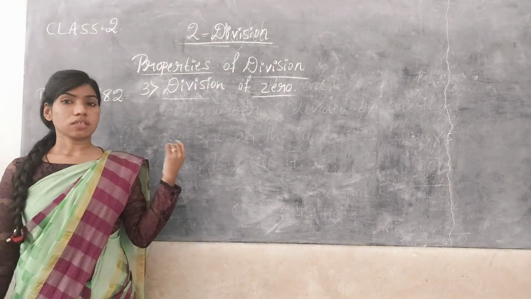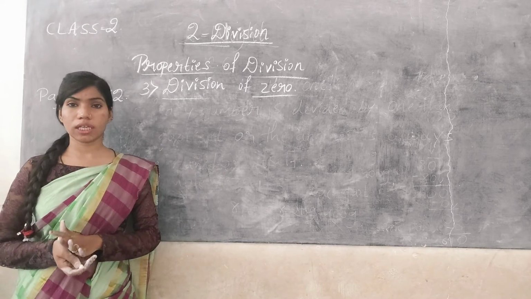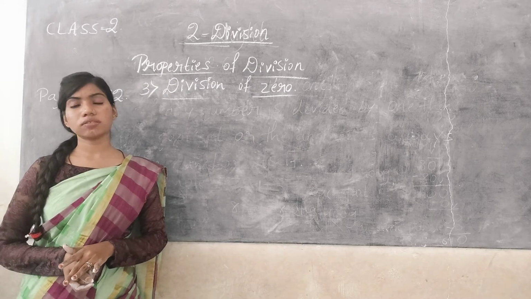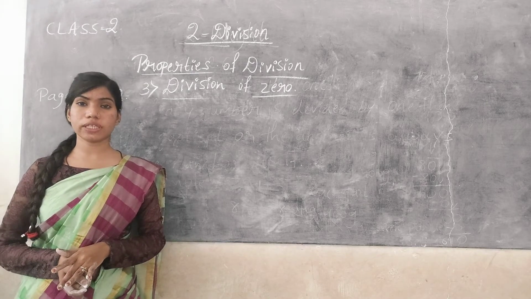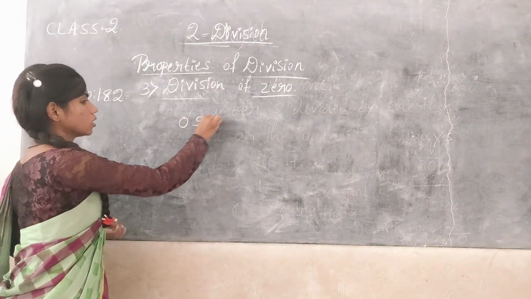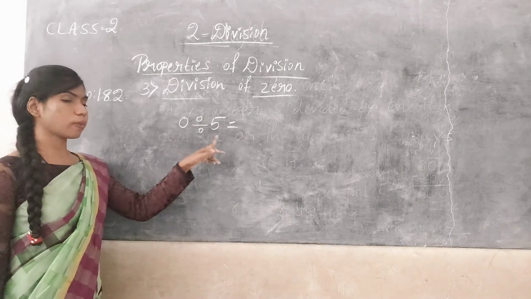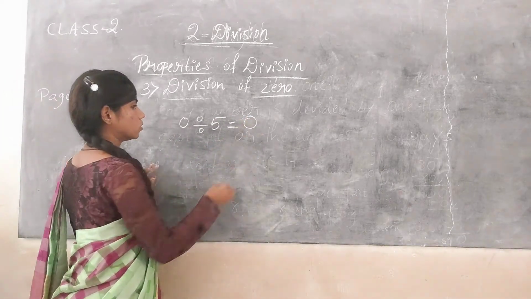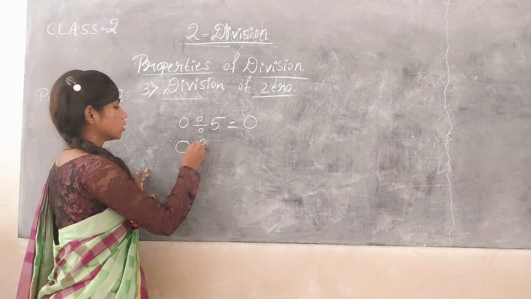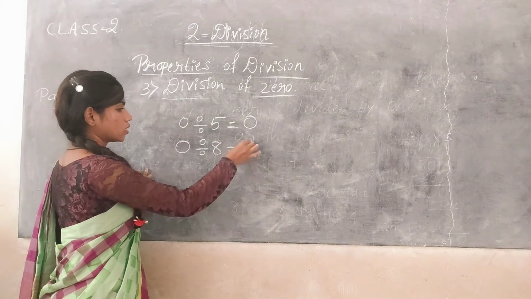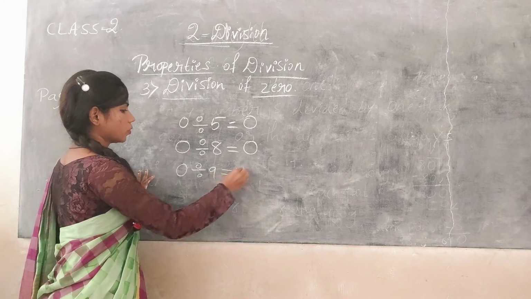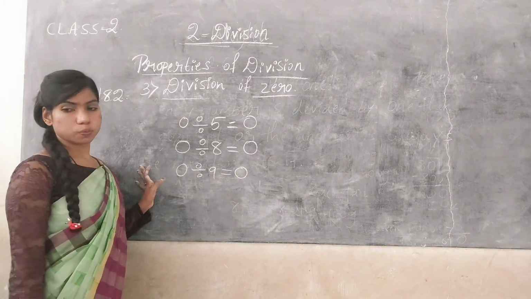So if we divide 0 by any number, then the answer or the quotient is always 0. If I divide 0 by 5, then the quotient is always 0 or the answer is always 0. If I divide 0 by 8, then the answer is 0. If I divide 0 by 9, the answer is always 0.